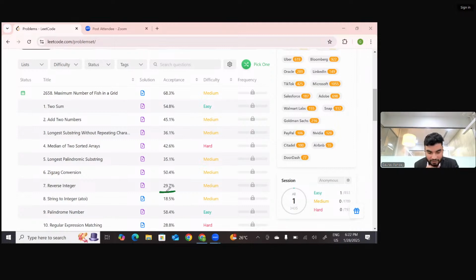Why is that? When something is like 68.3, it means the logic can be formed directly. There is no hidden trick. The logic is as simple as the question is written. If it's 90%, it means that if you read the question twice very carefully, you'll be able to make the solution. But when this rate is very low, it means that apart from the question, there is something hidden which you need to figure out. It may be challenging. So whenever you solve a question or get it in the interview, just look at this again.